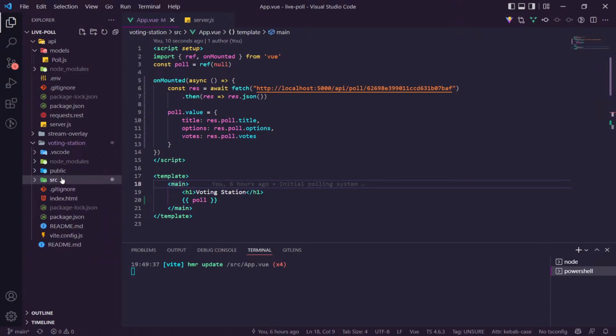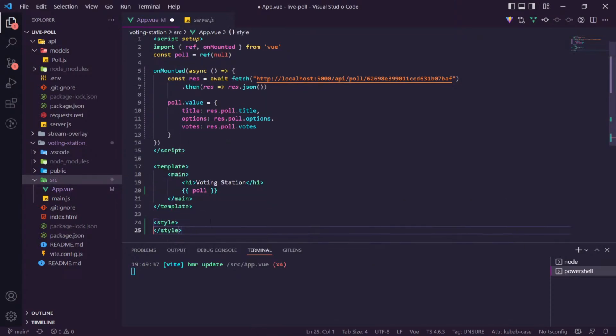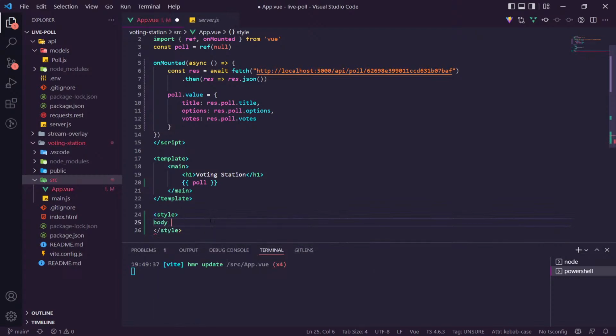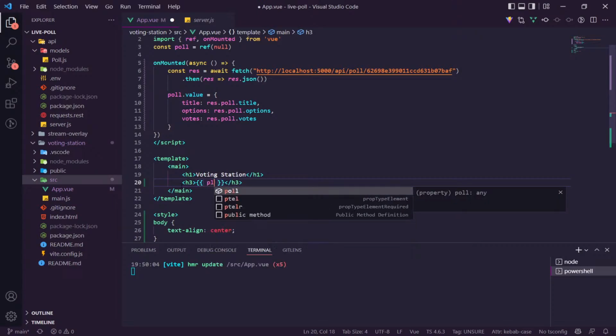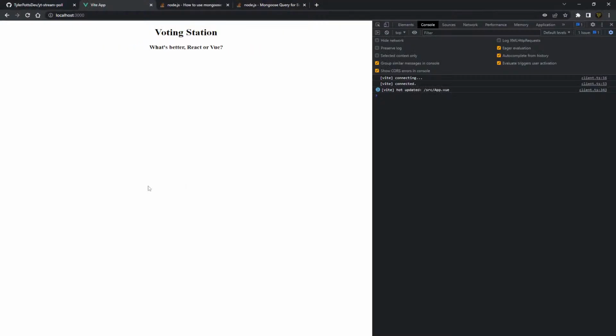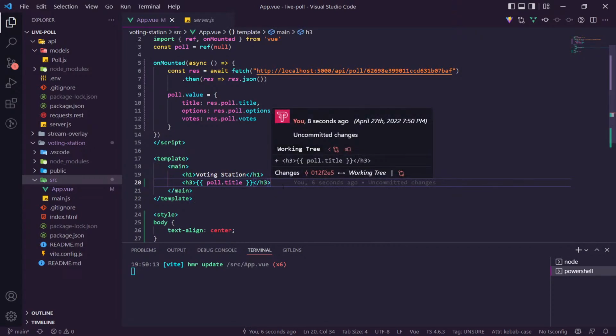I did not set up Tailwind, so let's just do a style tag for now and say body, text-align center, and that'll do. There we go. And here, let's do an H3, and we're going to say poll.title. What's better, React or Vue? And now we need the options to display, so we need to load the options.